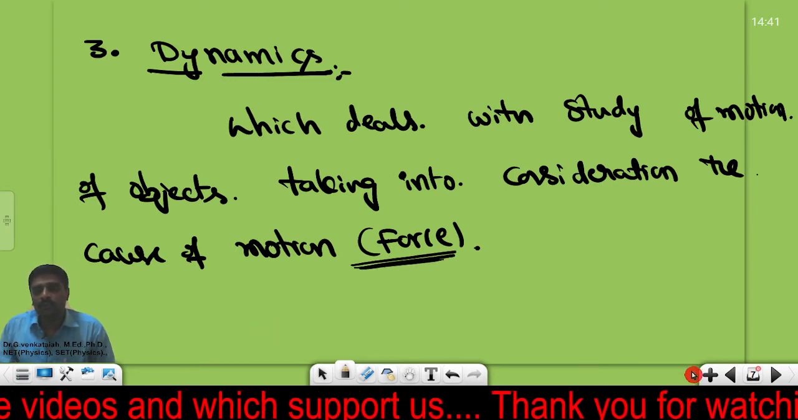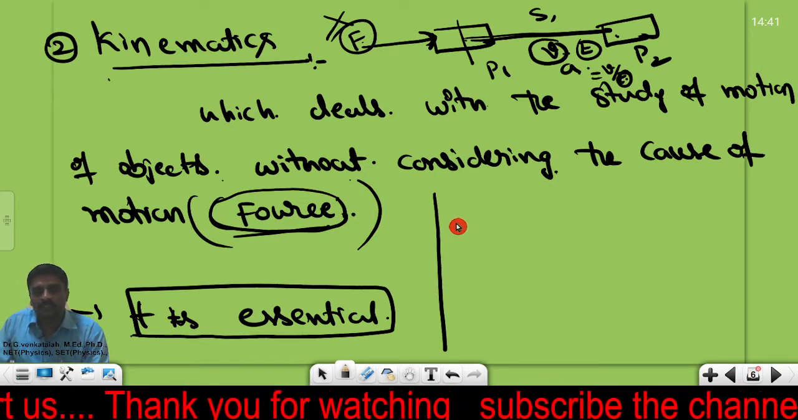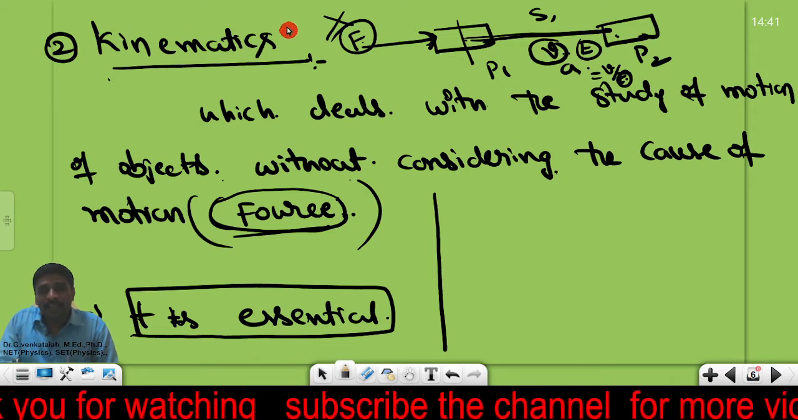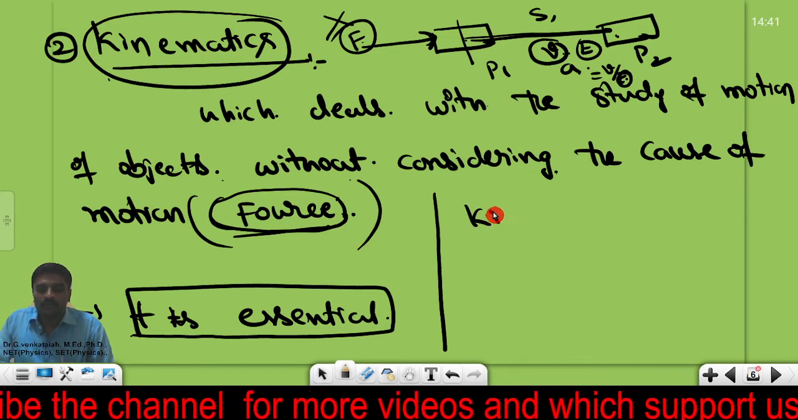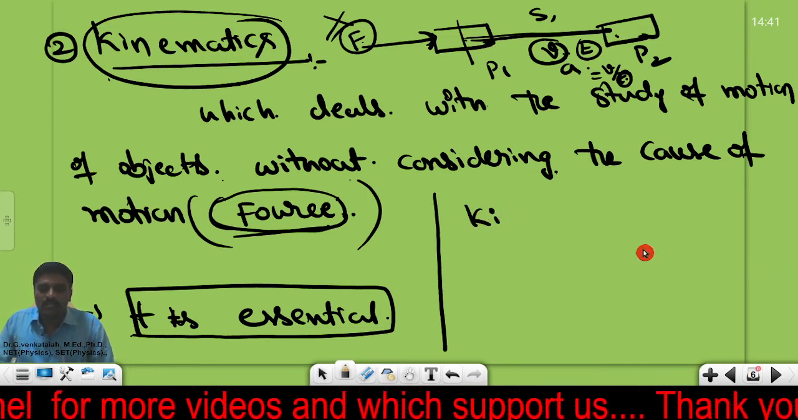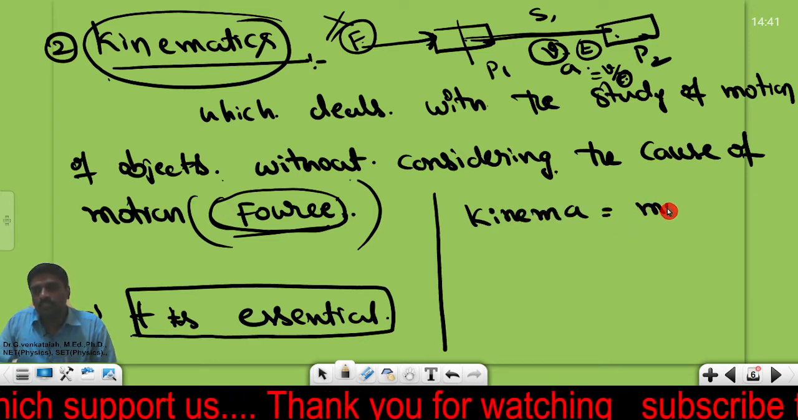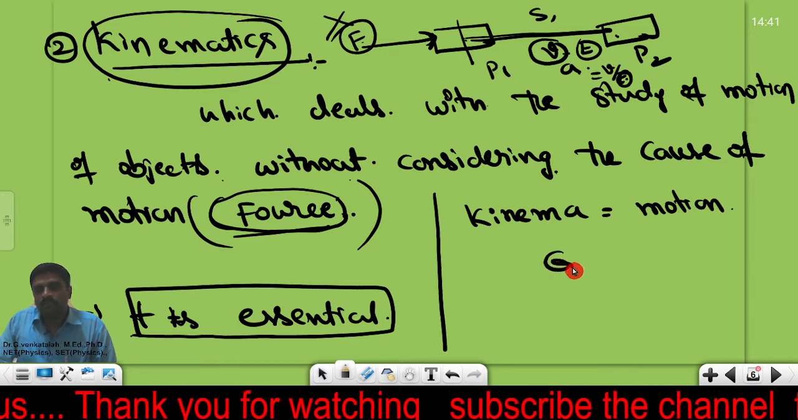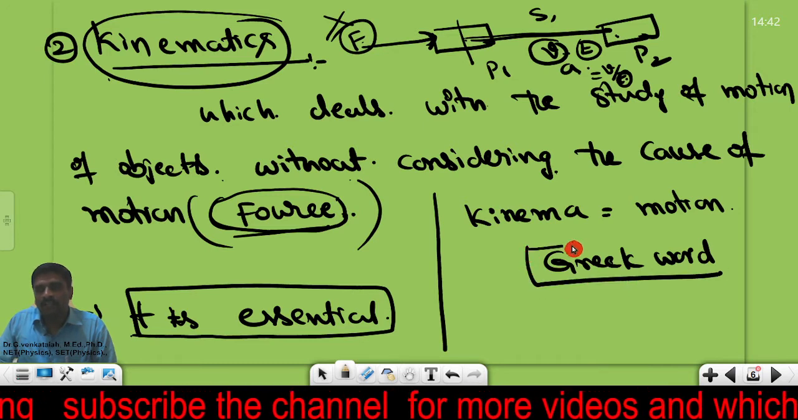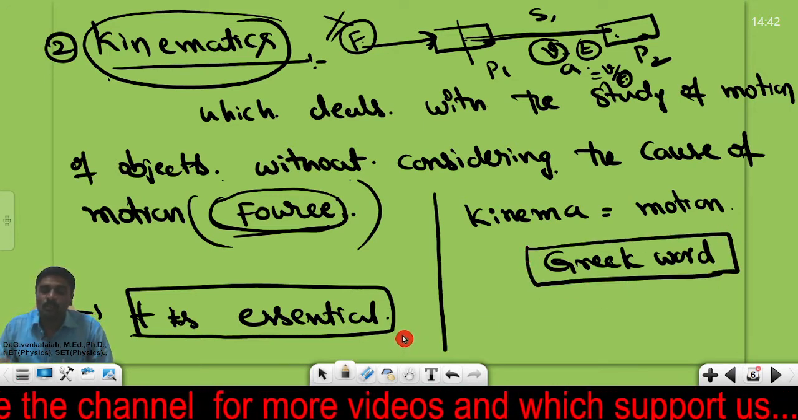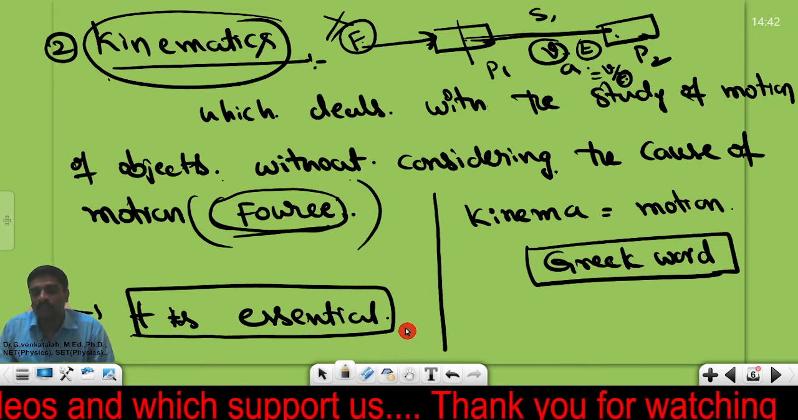Now one point we need to discuss here, as we are in the introduction. The word kinematics is derived from a Greek word, kinema. Kinema means motion. We are discussing moving bodies, but we are not taking into account the cause of motion.